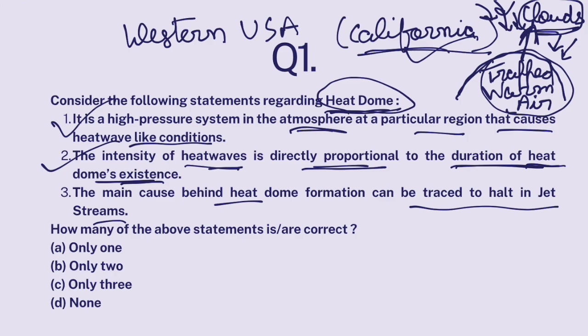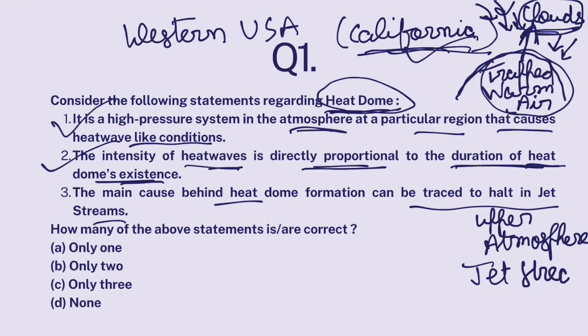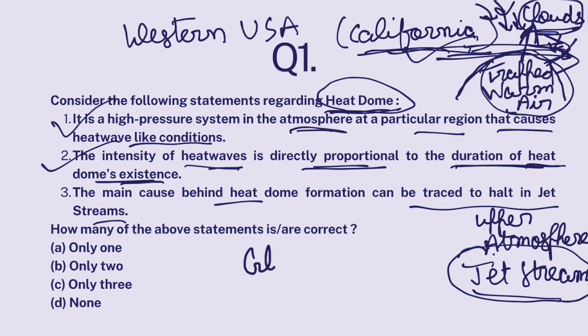Now, why has heat dome formed over California? You see, in the upper atmosphere, there are winds blowing at very high speeds. These winds are known as jet streams. Now, normally when these jet streams are blowing at a high speed, they blow away the high pressure system along with it. But because of slowing down of jet streams, this high pressure system is not being blown away. It is present at California and is persisting at California, and hence heat dome formation. Now, the reason why jet streams are not moving fast is because of global warming.